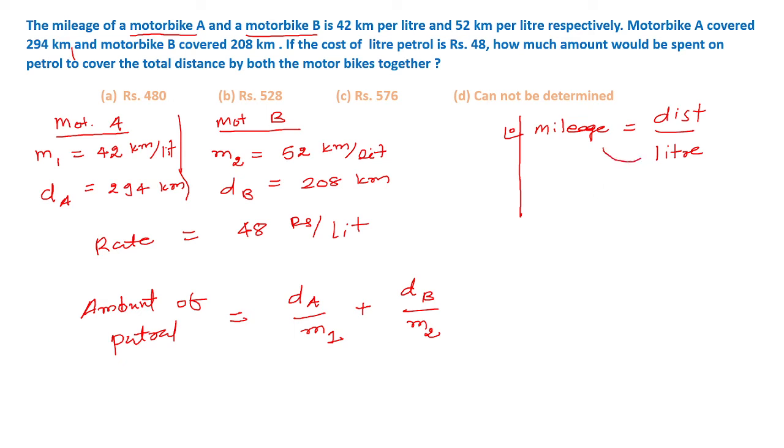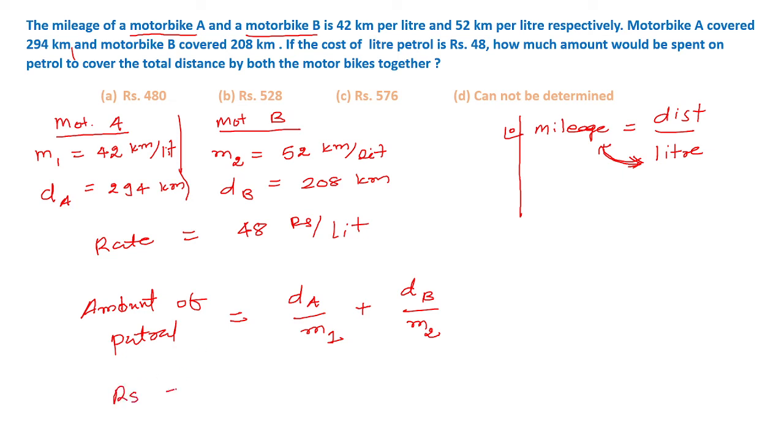We have just transposed these two quantities. If we replace these two quantities, then you will find this formula, that is liters equal to distance divided by mileage.